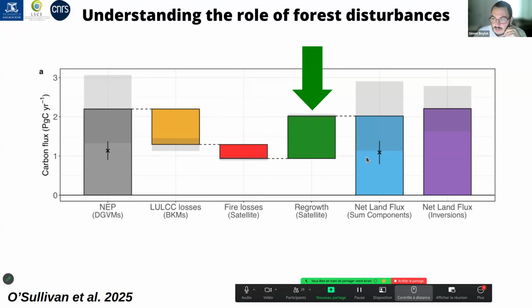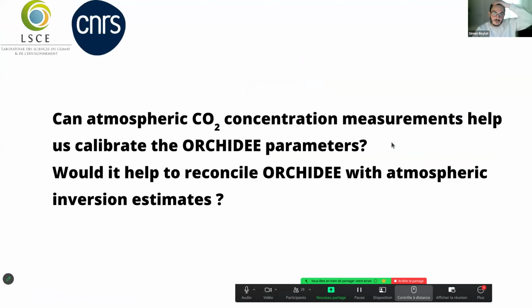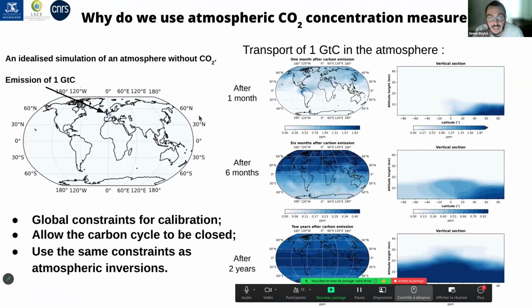So here we wanted to see whether we could use this atmospheric CO2 concentration measurement to calibrate the ORCHIDEE parameters, and also if it helps to reconcile the ORCHIDEE model with atmospheric inversion estimates. Why do we want to use this kind of data?